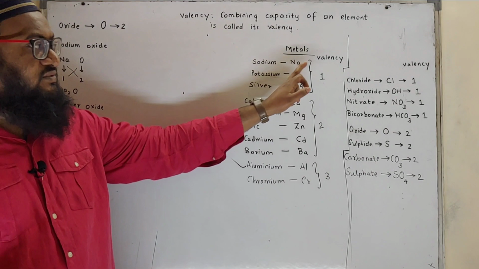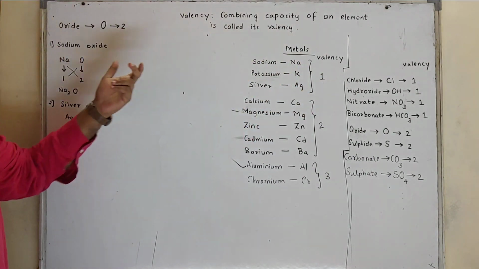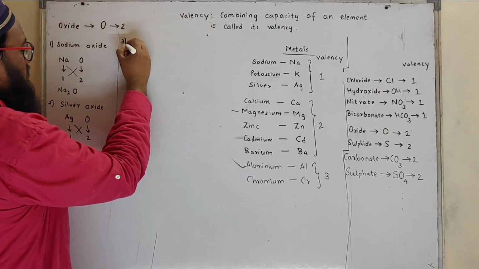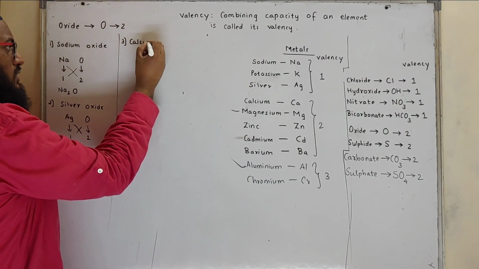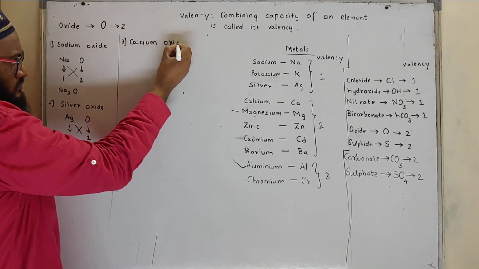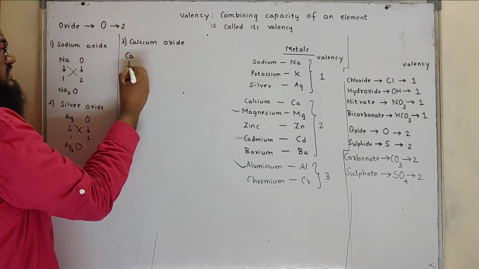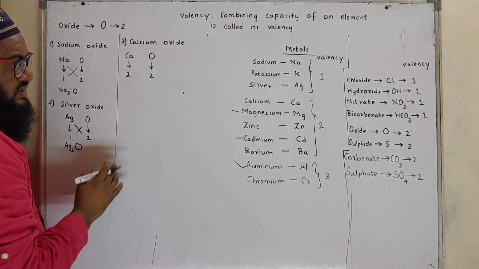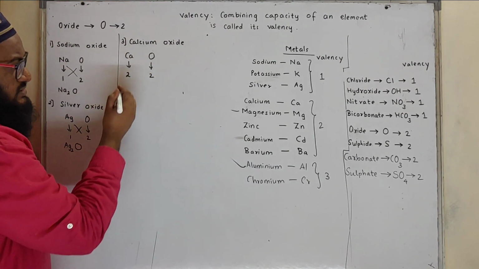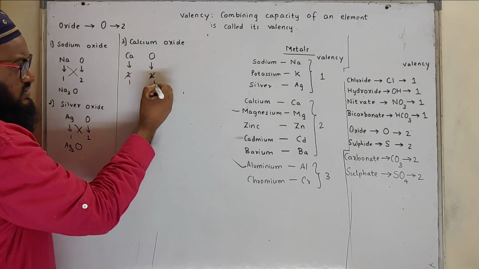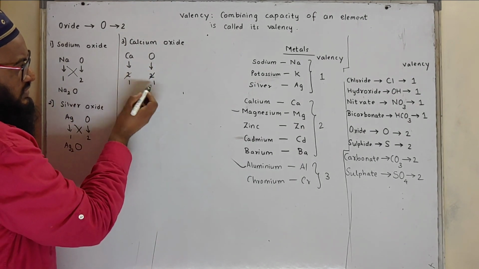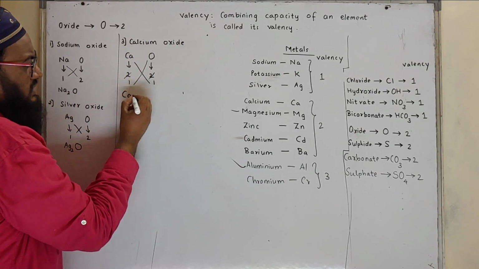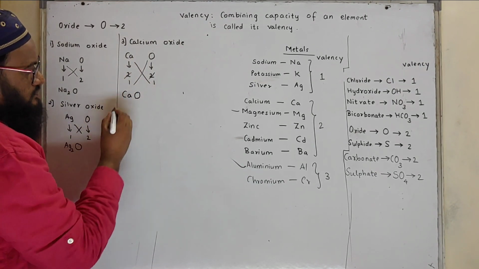Potassium oxide, potassium valency 1, oxide valency 2, it is K2O. Now a very important thing, calcium oxide, very important formula, a different concept. Calcium, its valency is 2, whereas oxide valency is 2. Now both have the same valency. Here it can be cancelled, 2 1s are 2, 2 1s are 2. So it is 1 1. So we can exchange Ca1 and O1, it will be CaO.